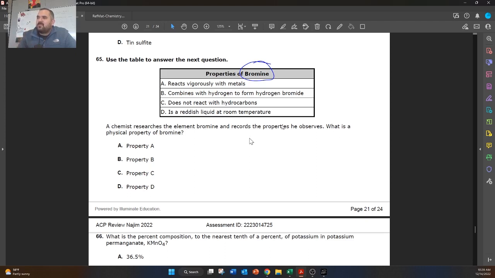So we're looking for a physical property. This is reacts, so we know that's chemical. Combines with hydrogen, that's a chemical change. Does not react with hydrocarbons, that's also a chemical property. It's reddish liquid, that's going to be it. That's a physical property.